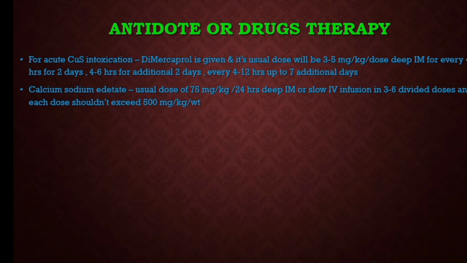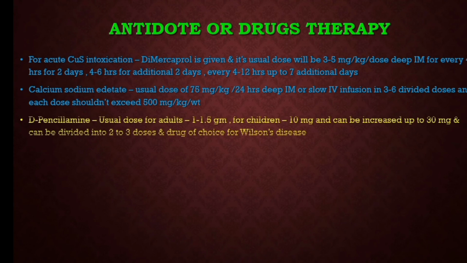Calcium disodium EDTA is also given. Its usual dose is 75 mg per kg per day, that is, per 24 hours. It can be given either through IM or slow IV infusion in 3 to 6 divided doses. In calcium disodium EDTA, each dose shouldn't exceed 500 mg per kg depending upon the weight.